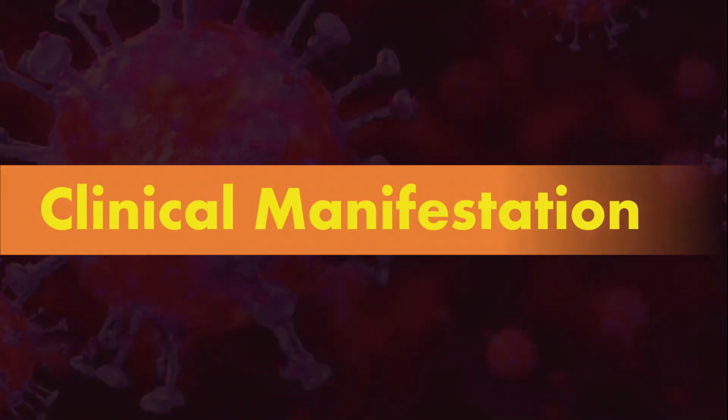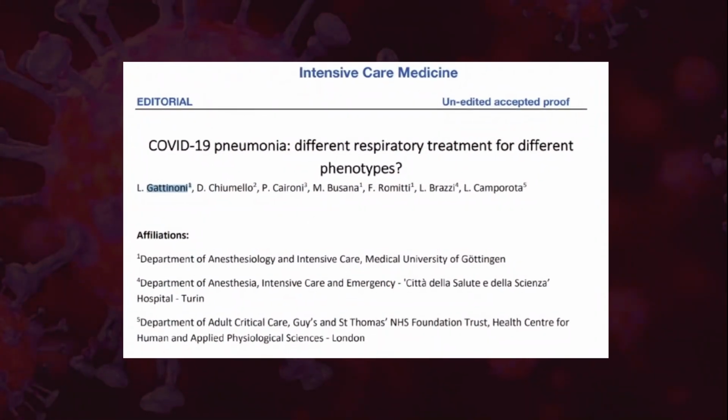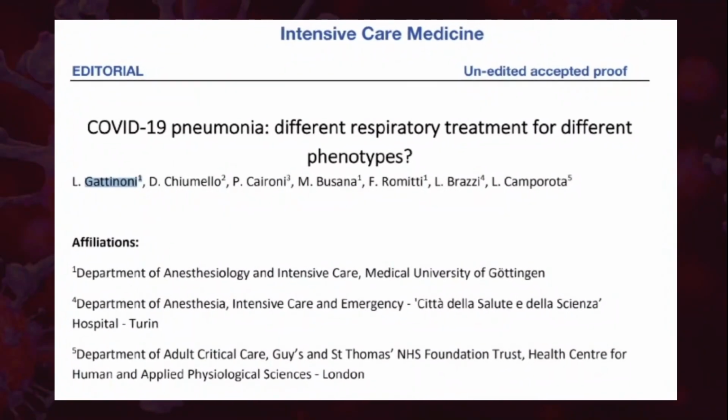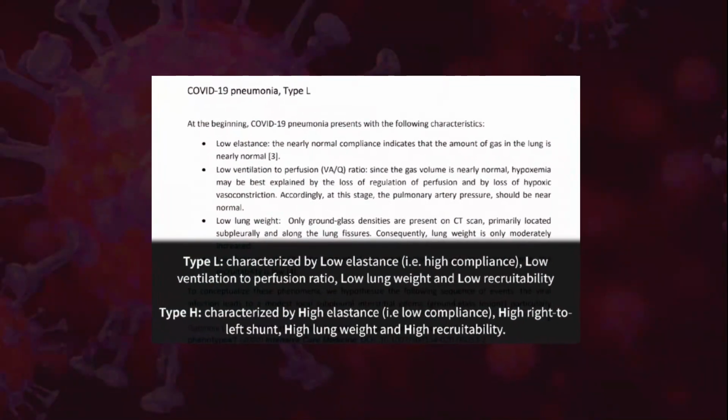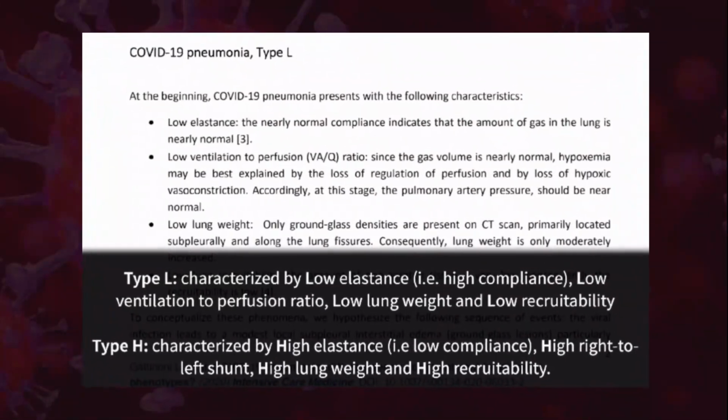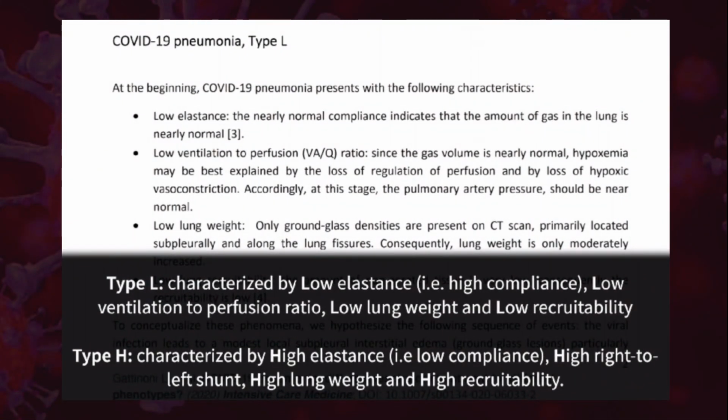Clinical manifestations. So this was a paper published in the editorial of the journal Intensive Care Medicine by Gattinoni, who is a renowned critical care specialist in Italy. And what he found, interestingly, is that COVID pneumonia or COVID ARDS patients behave differently. So he divided COVID-19 pneumonia into type L and type H.